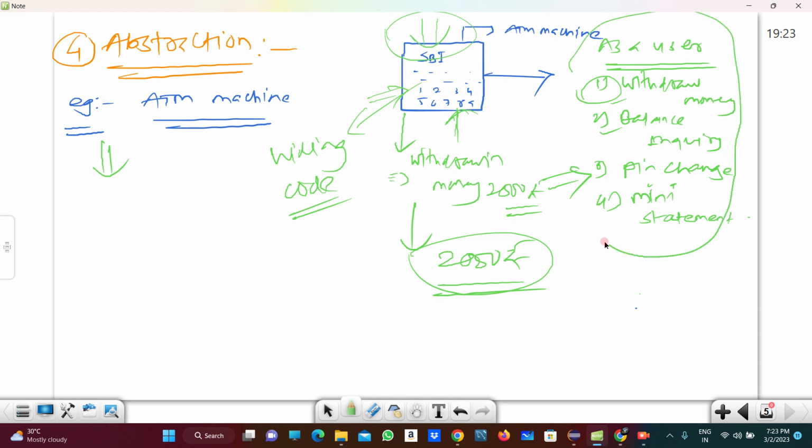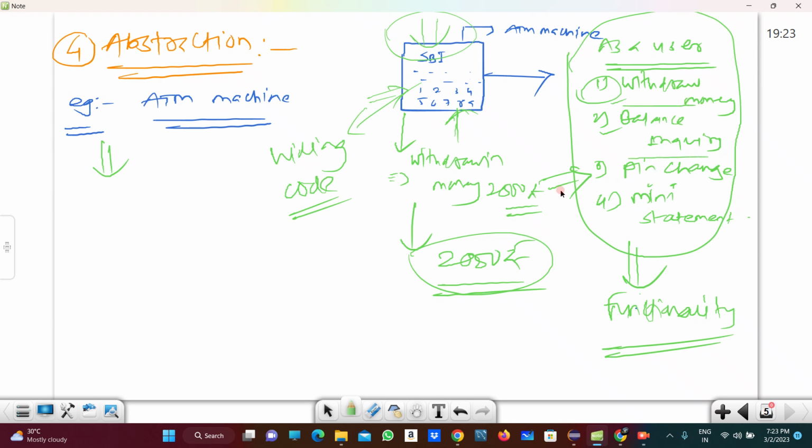And providing only the functionality, that is, the ATM machine's functionality. As a user, we can perform that functionality using that machine.